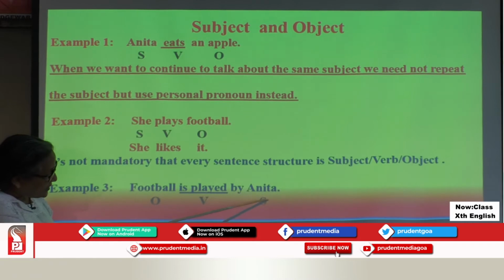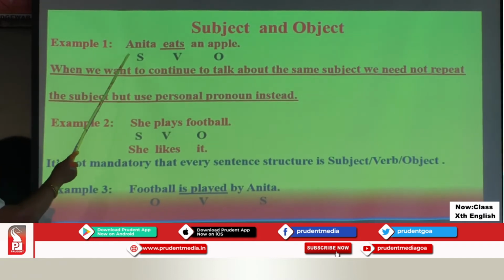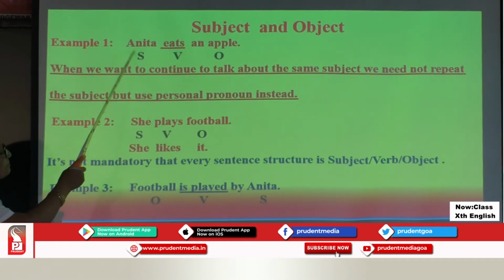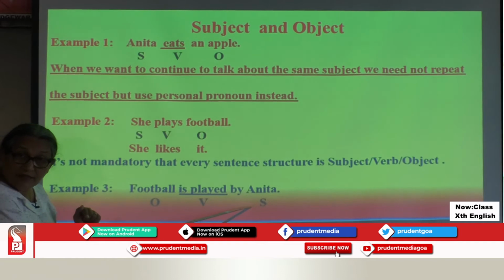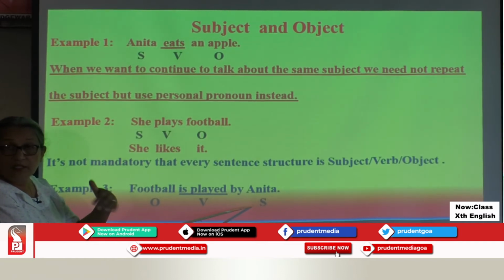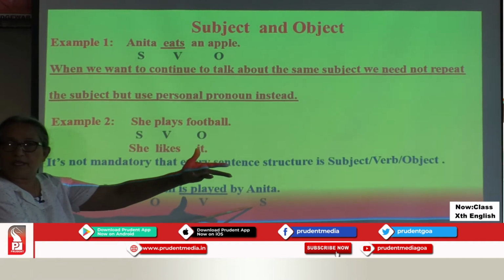So look at the subject. Where is it? Is it in the place of the subject that is before the verb? No way. So the subject has shifted in the place of the object. That doesn't mean the structure is shifted. The understanding of the subject is shifted. Subject is after the verb in this case.